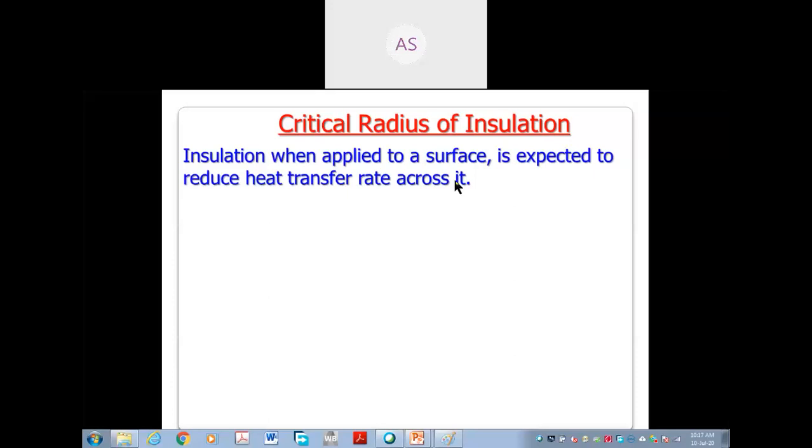What is the purpose of insulation? Just read this statement. Insulation when applied to a surface is expected to reduce the heat transfer rate across it. Then what is the point you are getting from this statement?